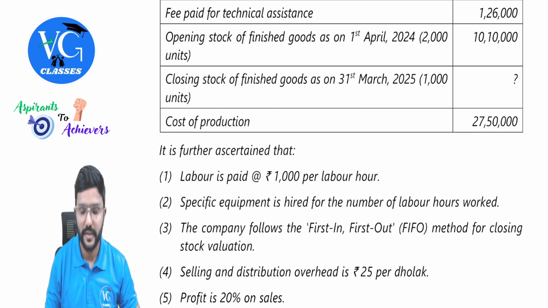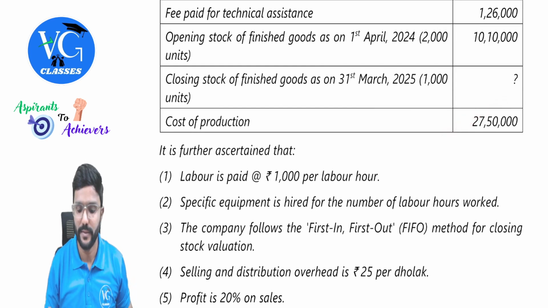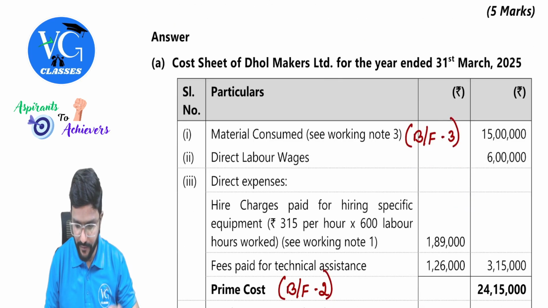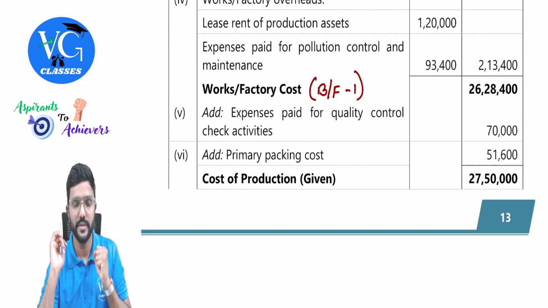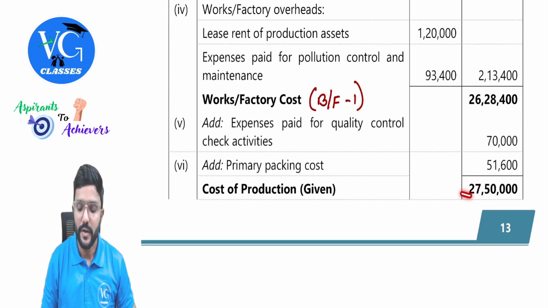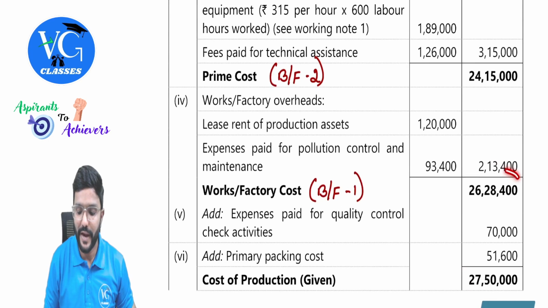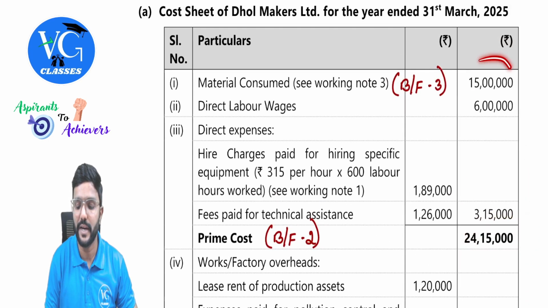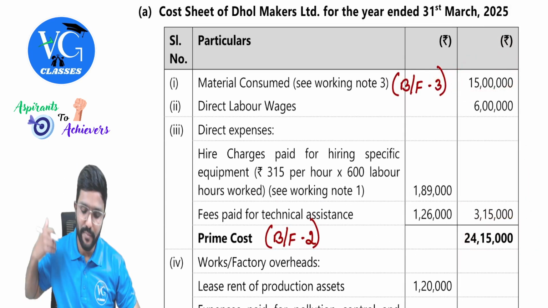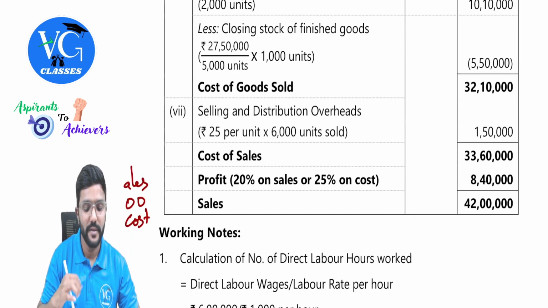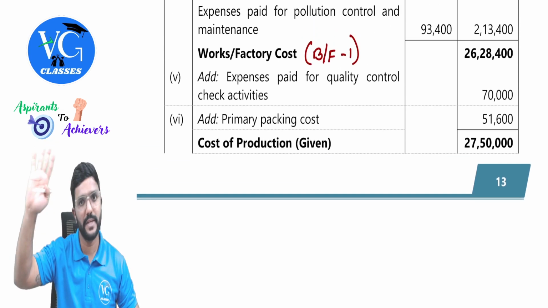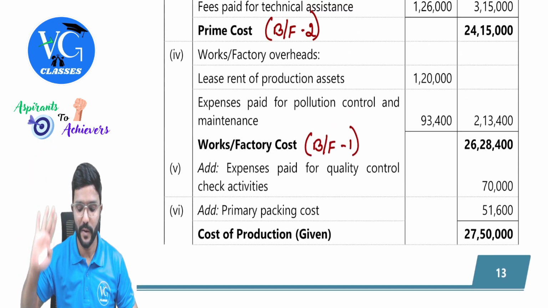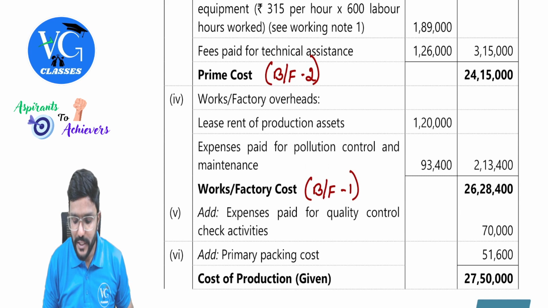Yes, it is given. You can see the last line item in this table. Take it: 27 lakh 50,000 is the cost, guys. Now, what you can do is stop here and do the reverse calculation to derive factory cost, prime cost, and direct material consumed. Or else you can complete the remaining part first, then go back and do that calculation. What I will do is, as of now, pause here.